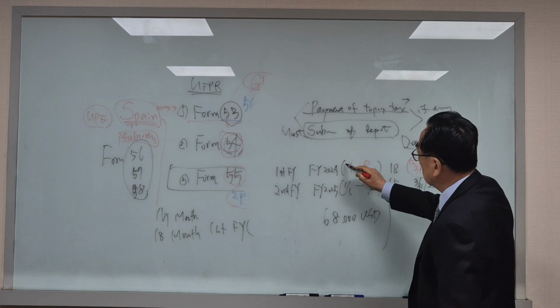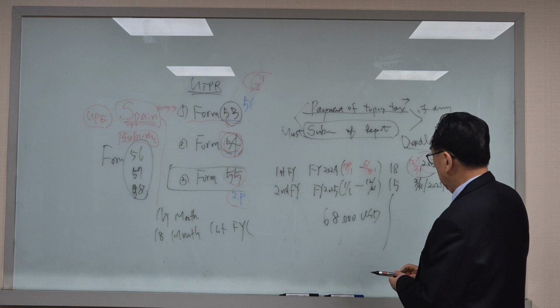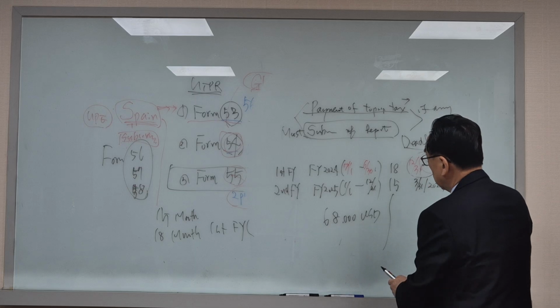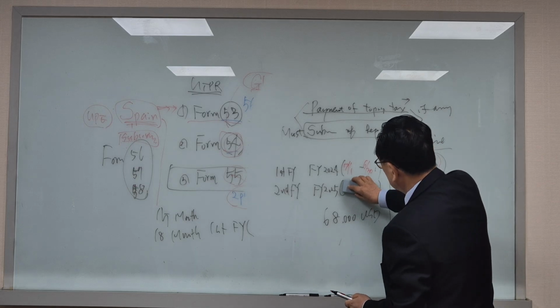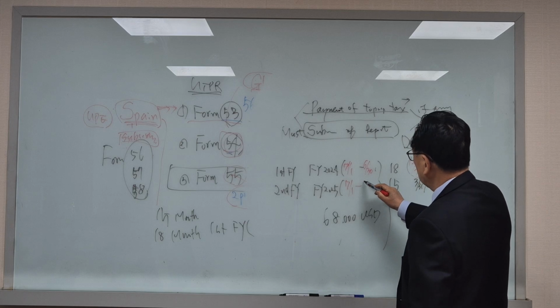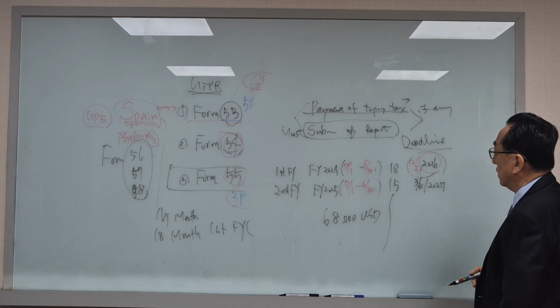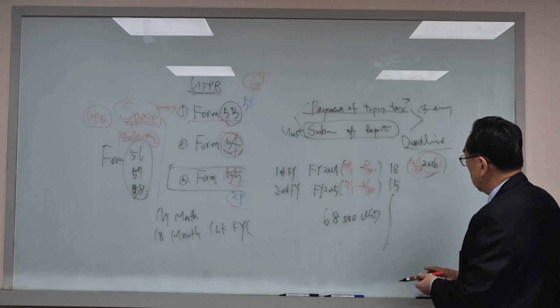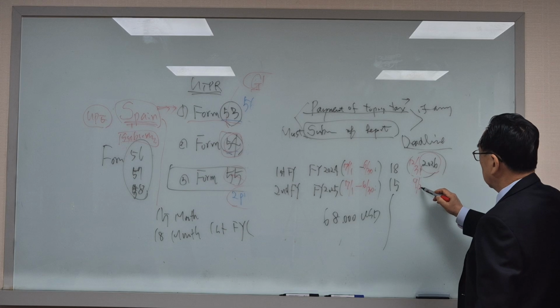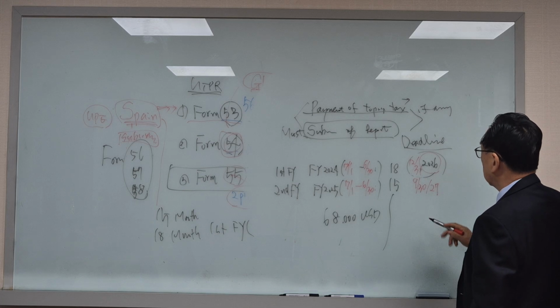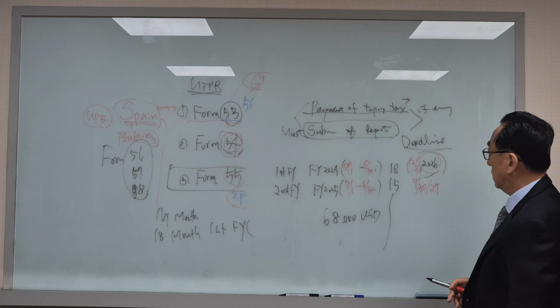Okay, and for 2025, if this is July 1 to June 30 of the next year, then the 15 months means September 30 of 2027. Okay. This is the rule.